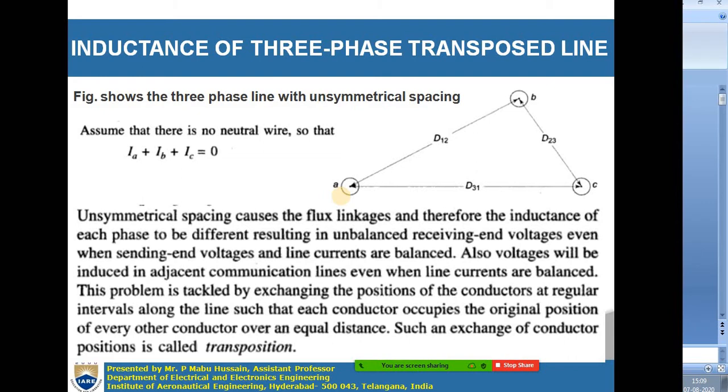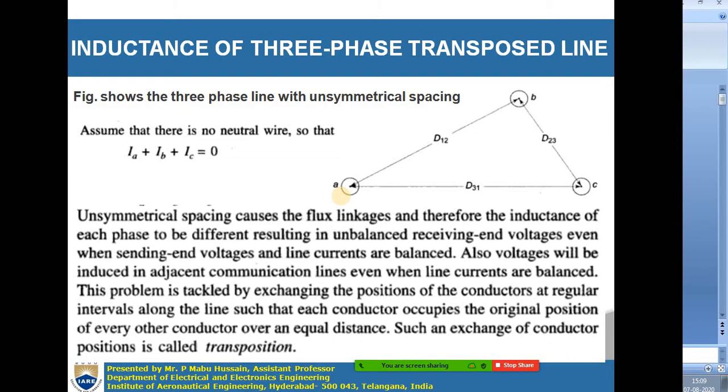When the inductance is not the same, the voltage drops in the different lines will be different. So if you observe the sending end voltage and the receiving end voltage, when you send balanced voltages and currents from the sending end, at the receiving end you will not get balanced voltages, due to different voltage drops in different phases.